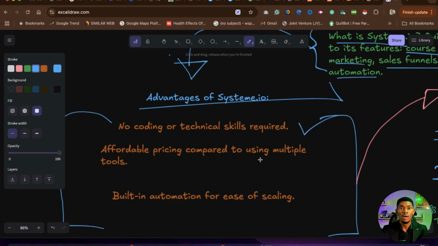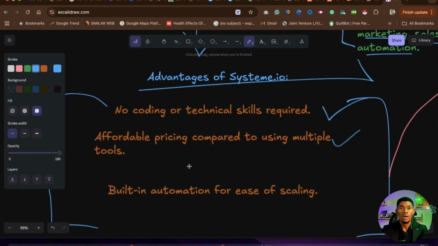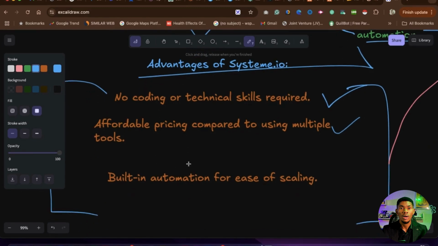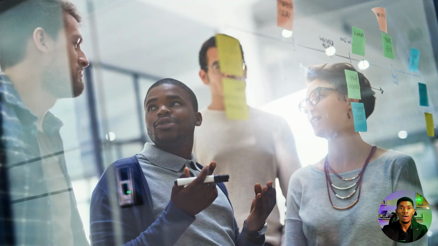Second thing is you have a much more affordable price if you decide to scale with this particular platform. Yes, I'm talking about Systeme.io compared to other platforms like ClickFunnels and Go High Level. They don't even have a free version. They don't even have all the things that we are going to be using to create our course right now for free. Finally, there is built-in automation that makes everything easy for you and me to implement. And we are all going to be tapping into that in this particular video.